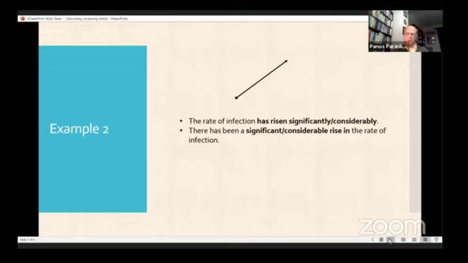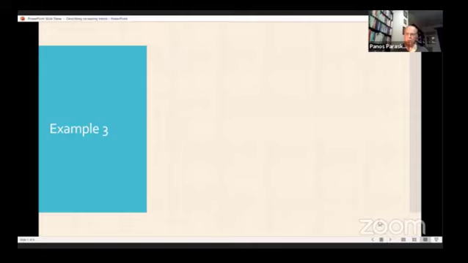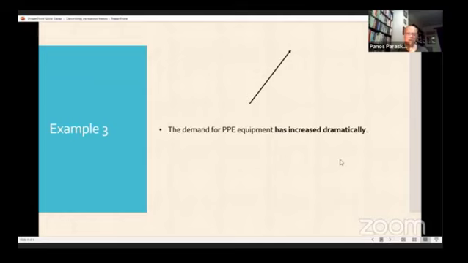And then if we want to describe a bigger increase, like this, for example, in some graph, we can have a sentence like, the demand for PPE equipment, personal protective equipment, has increased dramatically. So we need a strong adverb here, like dramatically, to show this upward trend. Or we can say there has been a dramatic increase in the demand for PPE equipment.